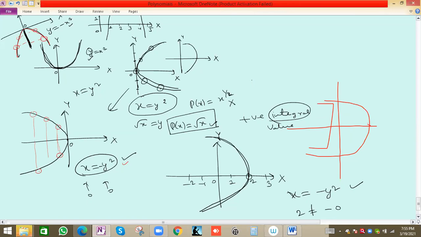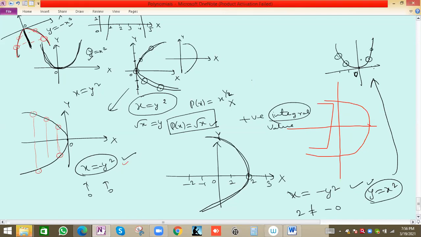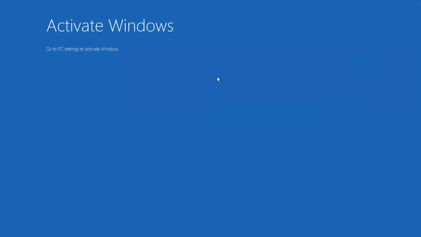So will it be y equals x square? Actually, y equal to x square, we know this is the graph of y equal to x square, opening in upward direction. The origin is the vertex. Y will always be positive. Suppose x is minus 1, y is 1; x is 1, y is 1; x is minus 2, y is 4; x is 2, y is 4, if you put that value. So that means y equal to x square is the equation of this graph, opening in upward direction, meaning positive y direction. Okay.